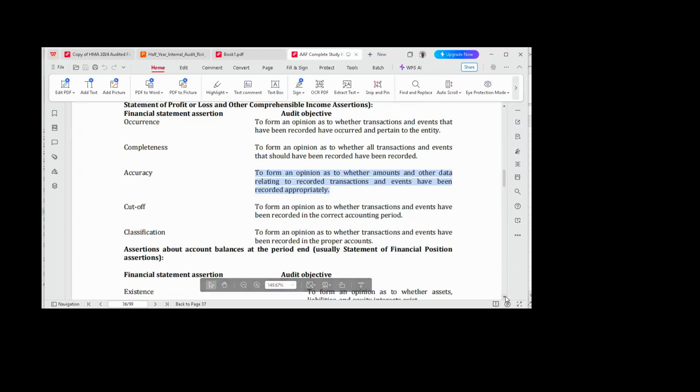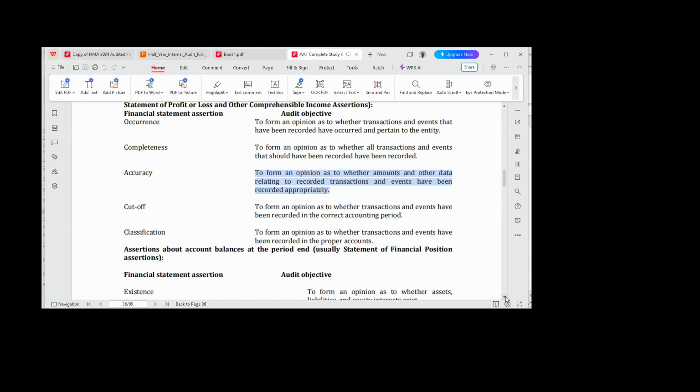Okay. So those are the assertions based on transactions and events. Any question on this one before we move to the next one? Any question? Any comment? No. You're all good. Thank you. We go to the second assertion, second type of assertion. Assertion based on what? Account balances.